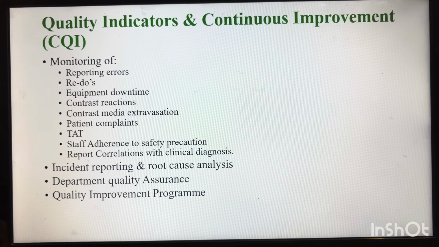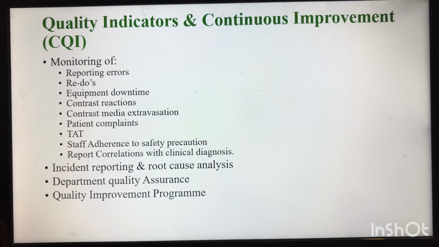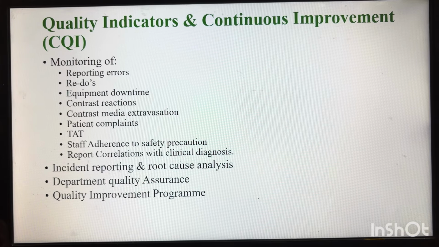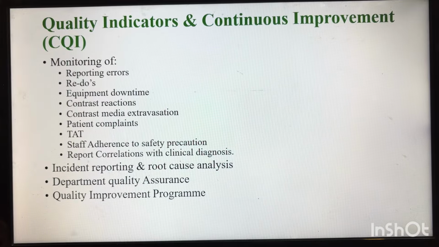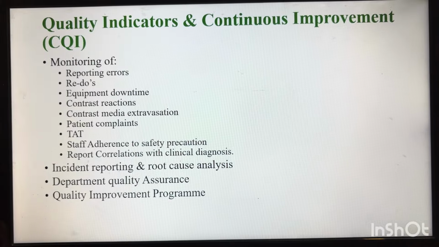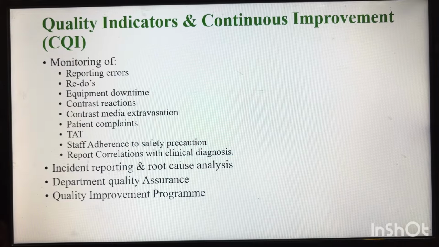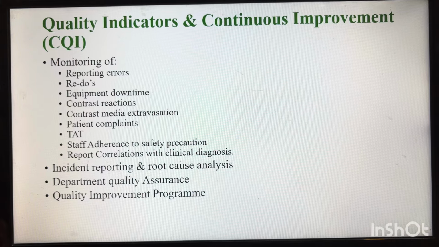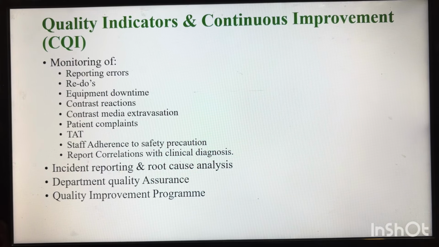Quality indicators and improvement. What quality indicators are required in the radiology department? The radiology department needs to monitor reporting errors, redos, equipment downtime, contrast reaction, contrast media extravasation, patient complaints, TAT (turnaround time), staff adherence to safety precautions, and reporting correlation with the clinical diagnosis. Let us see what a reporting error is.